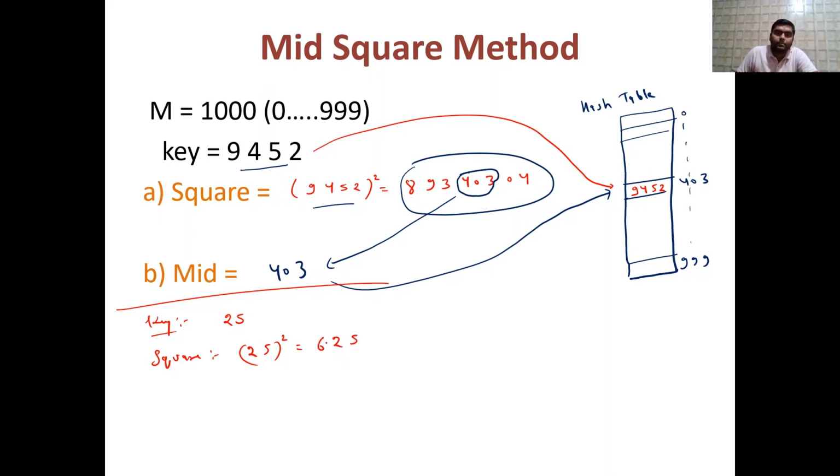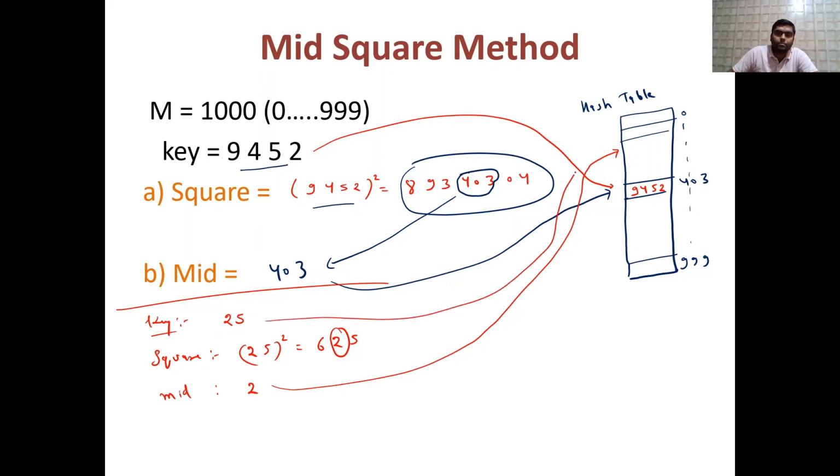And if you calculate the middle part of that, the middle is 2. So the mid of the square is 2. Just go to the second place and store 25 over there.